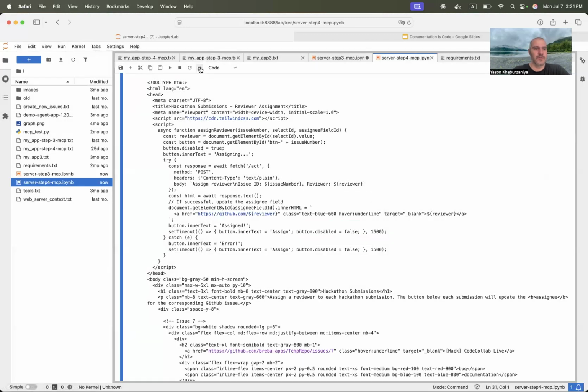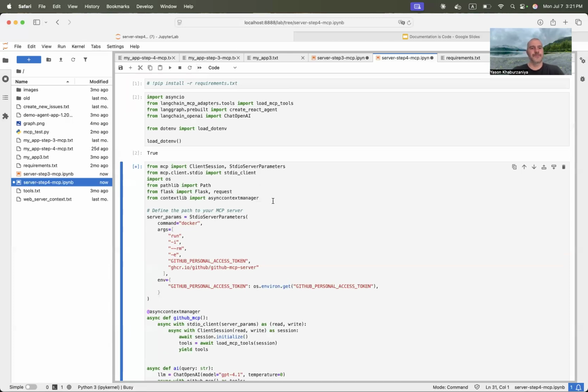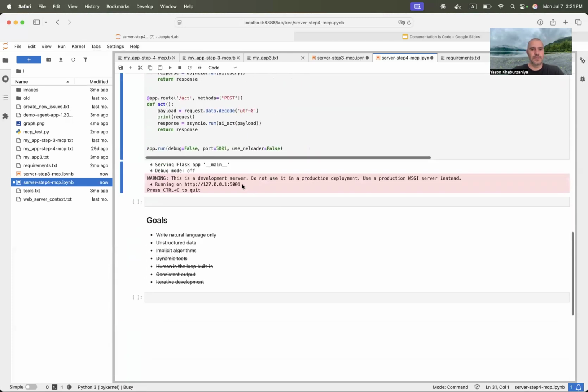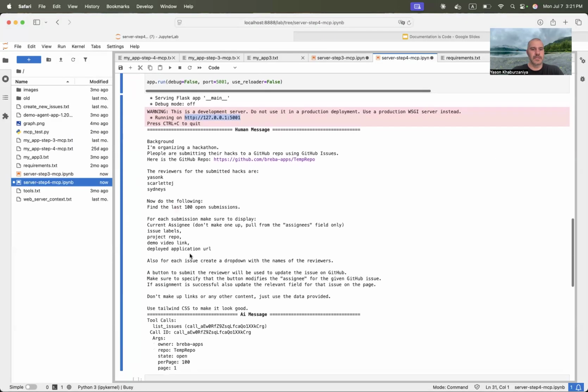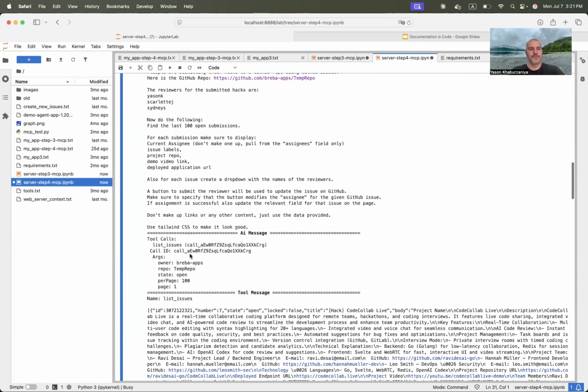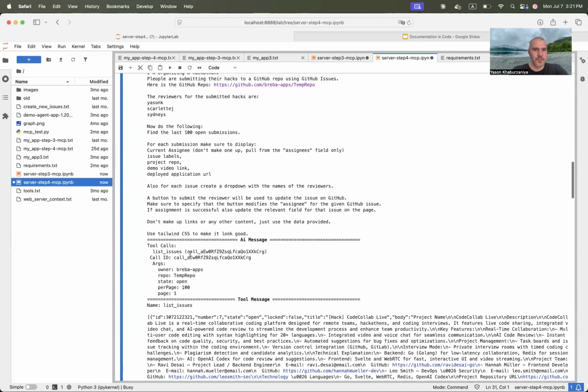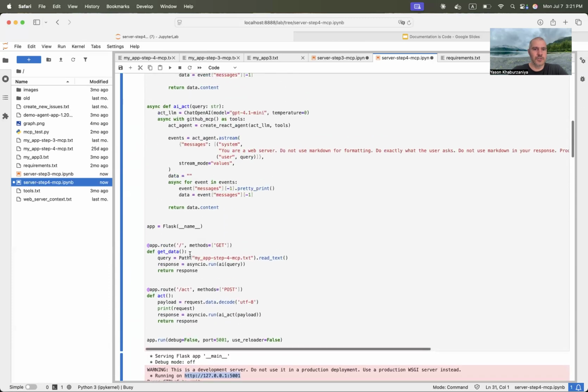So we're going to run this guy. And once it starts, I'm going to execute it. It's going to pretty much do the same thing. It's got that prompt, then it lists issues, and then it does other things.